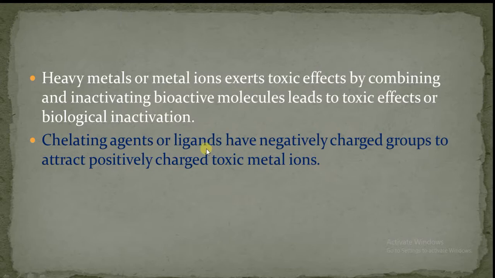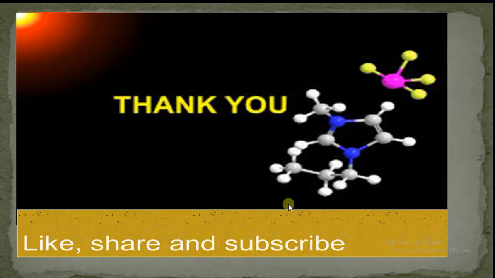How will they be removed or excreted from the body? These ligands will possess negatively charged ions or negatively charged groups. They will attract the positively charged toxic metal ions. We all know that oppositely charged ions or groups will attract each other. So these negatively charged ligands or chelating agents will attract the positively charged toxic metal ions present in the body, and finally the complex will be excreted from the body by the kidney. So this chelation also shows better biological activity. Thank you.